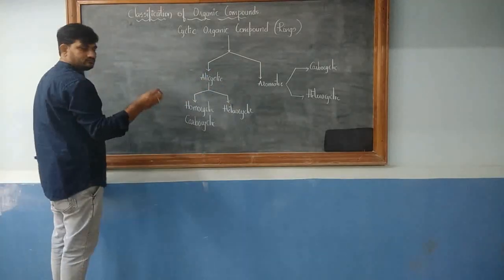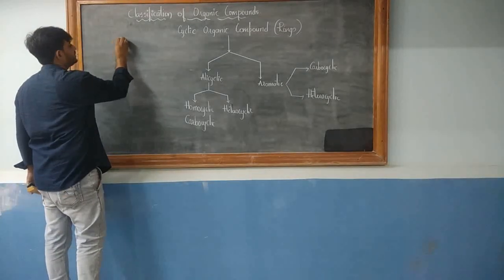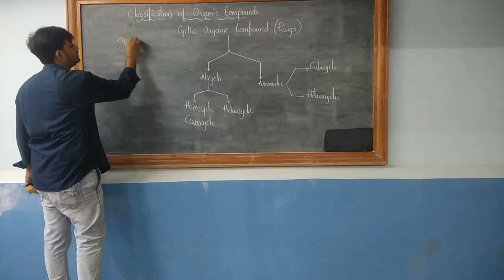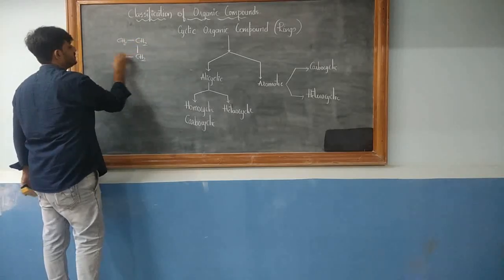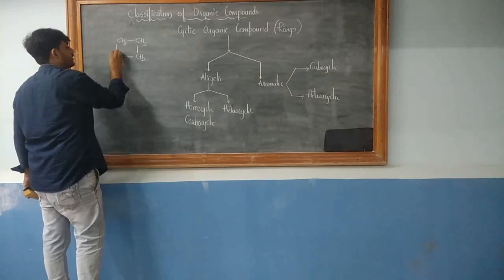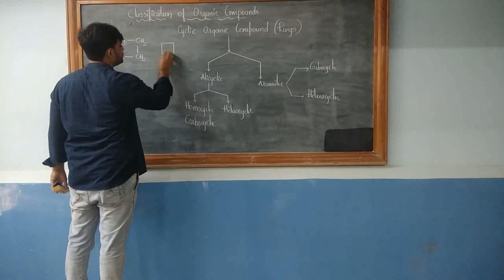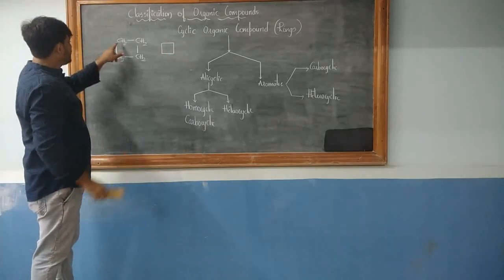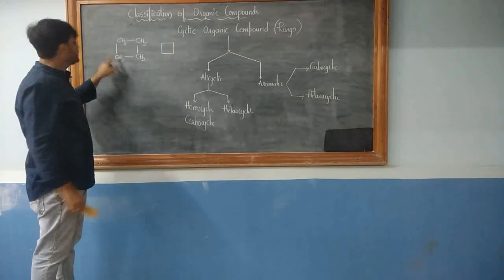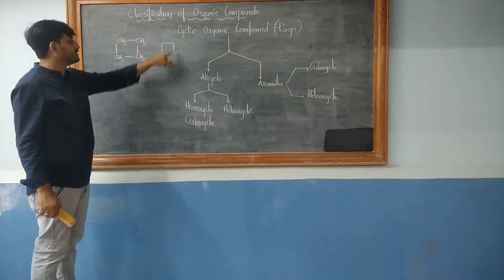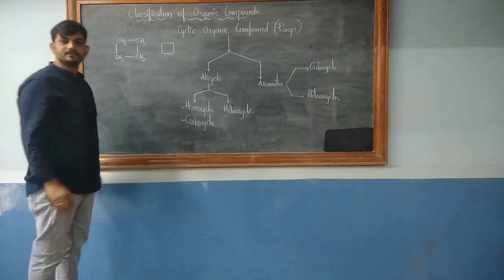Now, I'll go with the same example of mine. You take the example of cyclobutane. I had written a compound CH2 single bond CH2 single bond CH2 single bond CH2, and it is bonded. If I write the bond line formula, it is something like this. If you check, the ring is made up of only carbon atoms. That is why it is called homocyclic or carbocyclic.